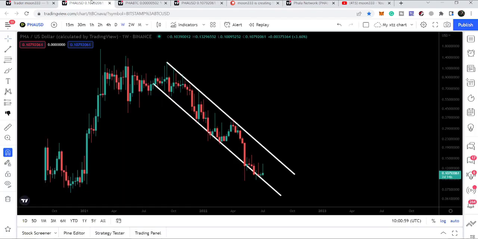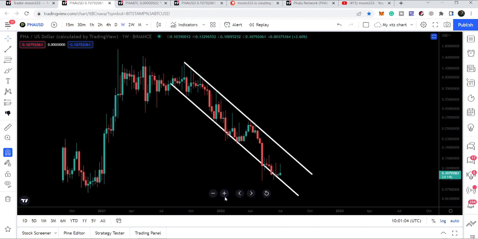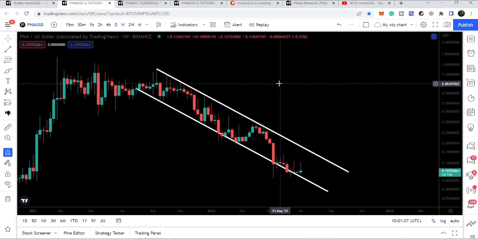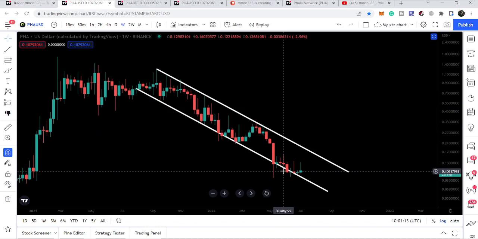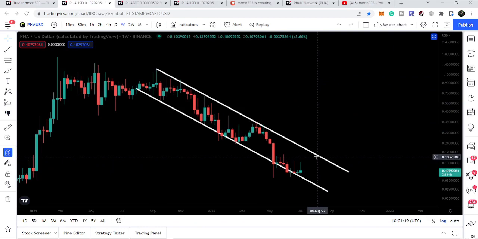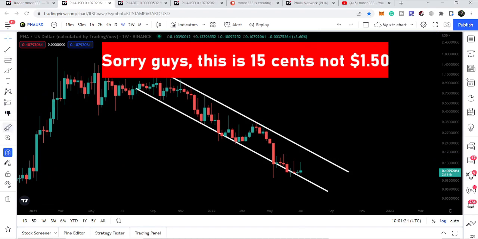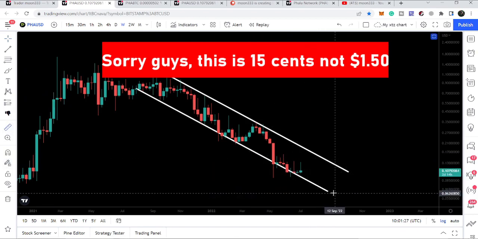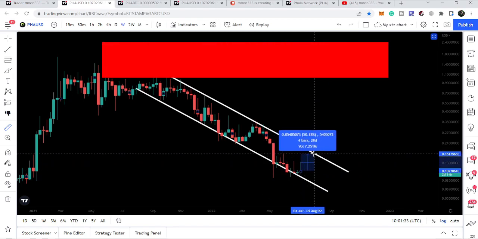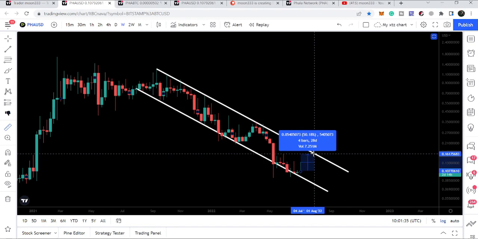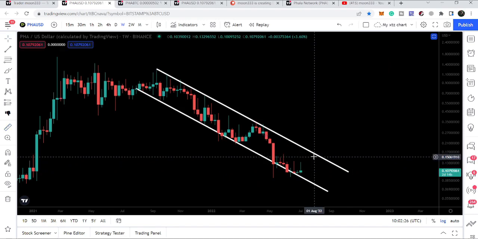Now let's move to the Phala with US dollar pair chart, and we can see that Phala has formed another channel on this weekly time frame chart, and it is just bouncing from the support of this channel. For example, if it reaches the resistance here, that will be approximately at $1.50 to 60 cents. If I place the measurement tool, currently it is moving at 10.7 cents, and if it reaches the resistance here, that will be a move of more than 50% up to the resistance, which I'm expecting it can make within the coming few days.